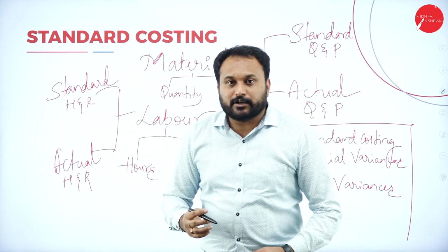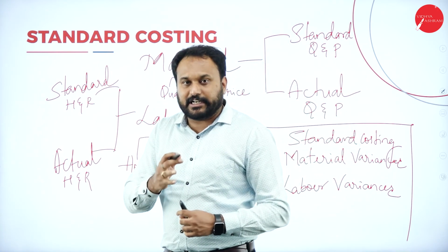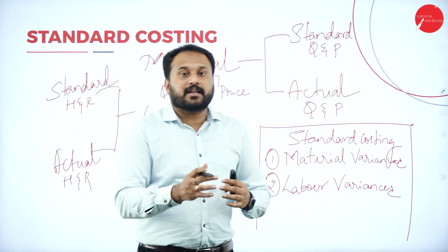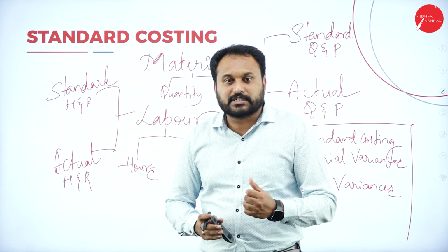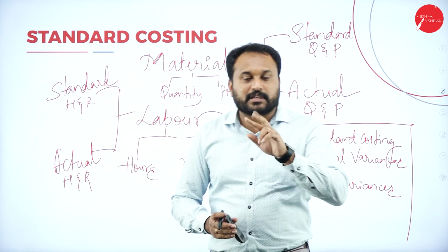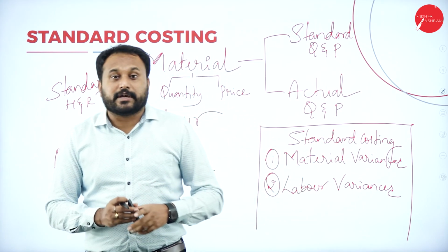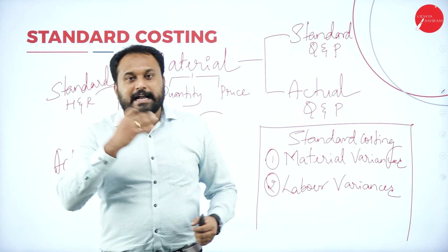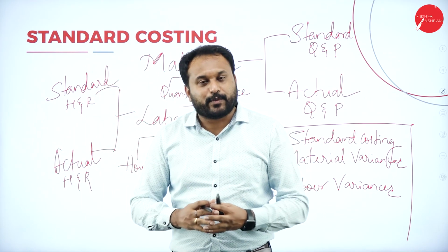What you people need to do is go back to the video and check what exactly are the objectives of standard costing, the advantages of standard costing, and the disadvantages of standard costing. And the last one which I told you was we are supposed to calculate only two things: one is material variance, another is labor variance. So in material there will be three formulas. In labor, there are three formulas. I'll tell you how exactly you are supposed to remember, and then you can actually calculate the question paper problem itself.